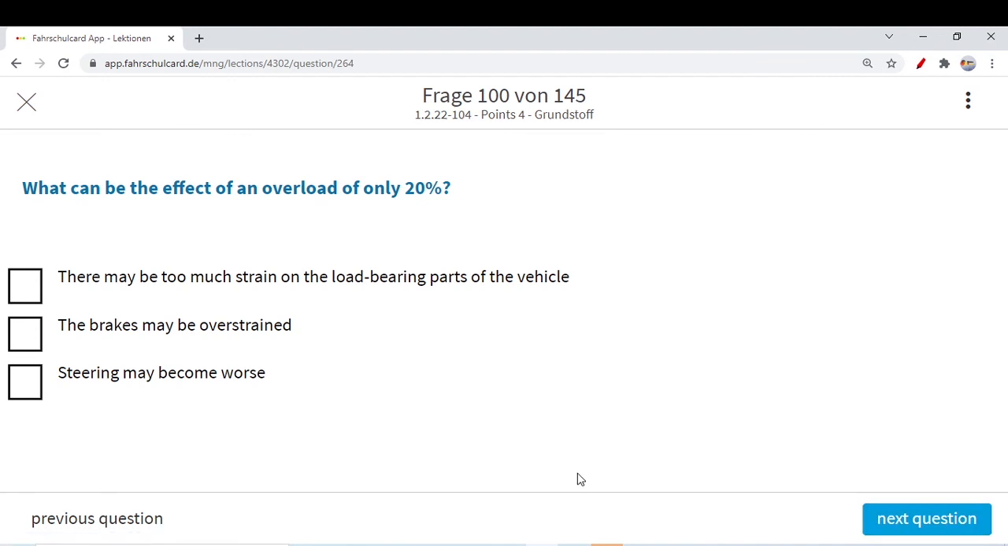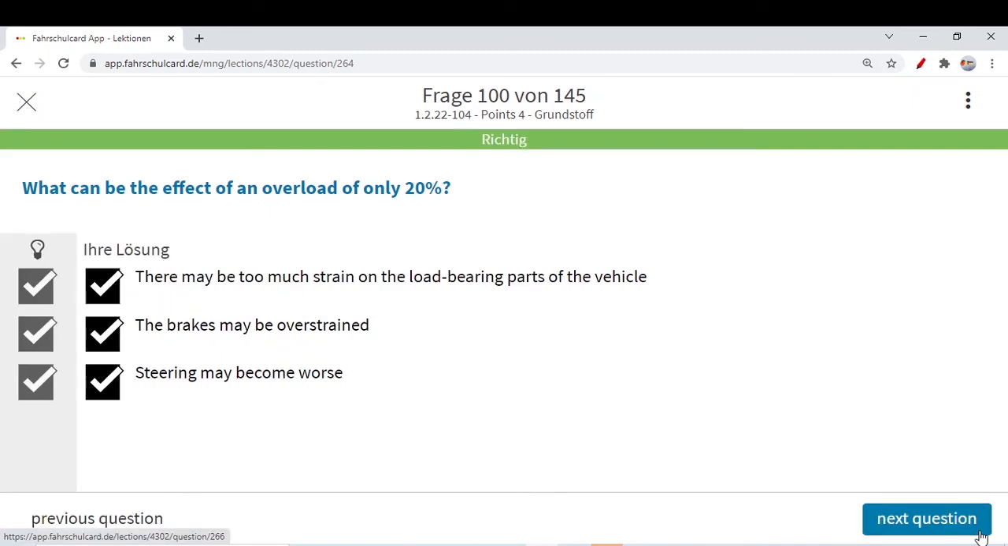What can be the effect of an overload of only 20%? It's not only 20% overload. There may be too much strain on the load bearing part of the vehicle. The brakes may be overstrained. The steering may become worse. Everything is possible. Your car is overloaded 20%. So all three options are correct.